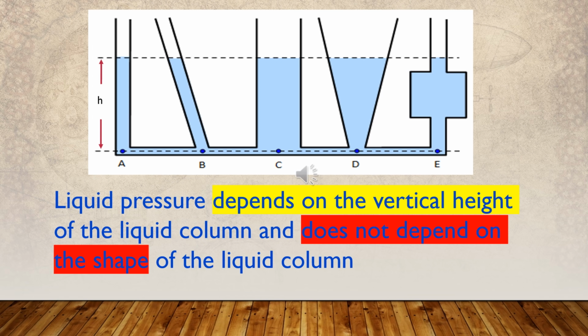Then let's investigate how the pressure of a liquid depends on the shape of the liquid column. There are 5 transparent tubes having various shapes as shown here by A, B, C, D and E in the figure. Fix them to a PVC tube with closed end as shown in the figure and fill the system with water.